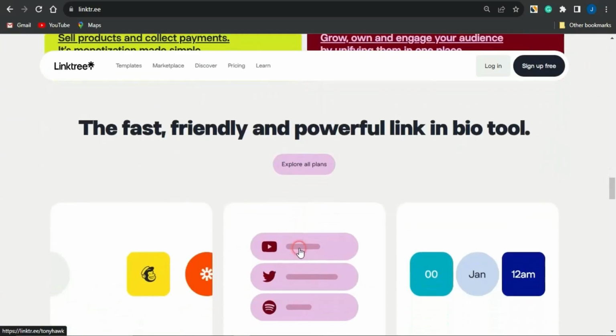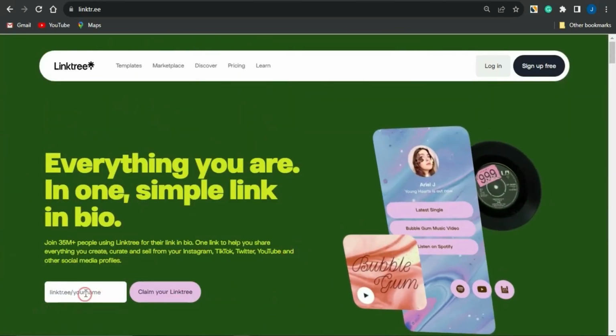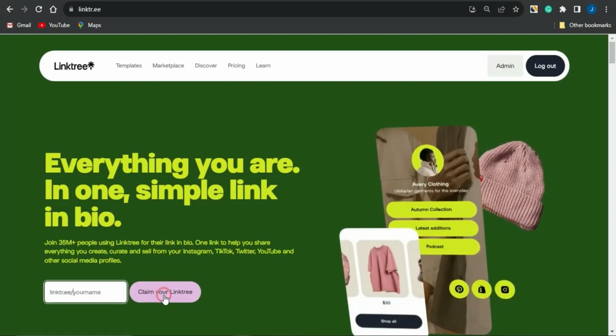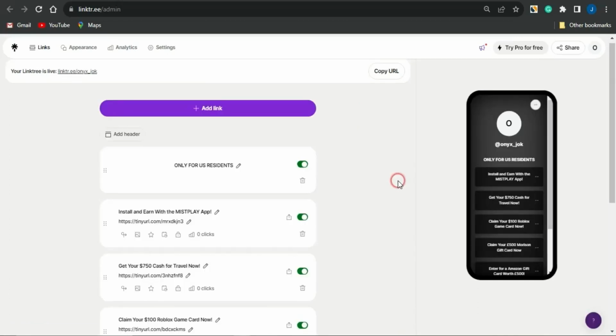And this particular platform does have a lot of features. All you actually have to do is to come right here, put in the username which you want to use for your account, and click on claim your Linktree. Your account should be created almost immediately. Then you can log into your account and start promoting multiple CPA marketing offers. So guys, just check out my Linktree right here.